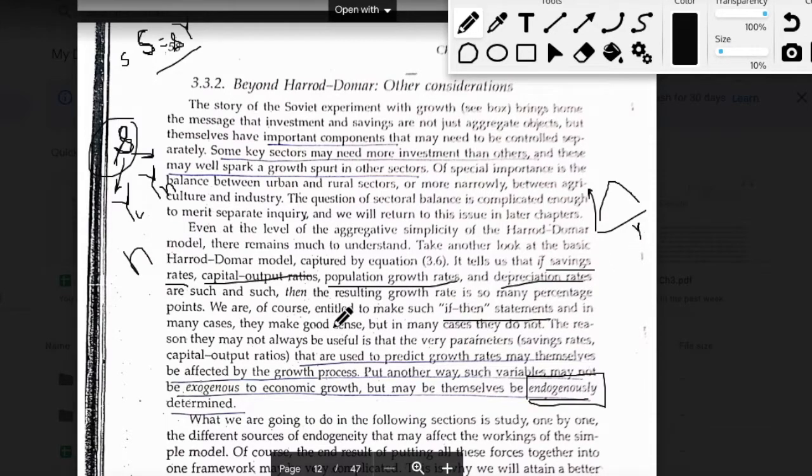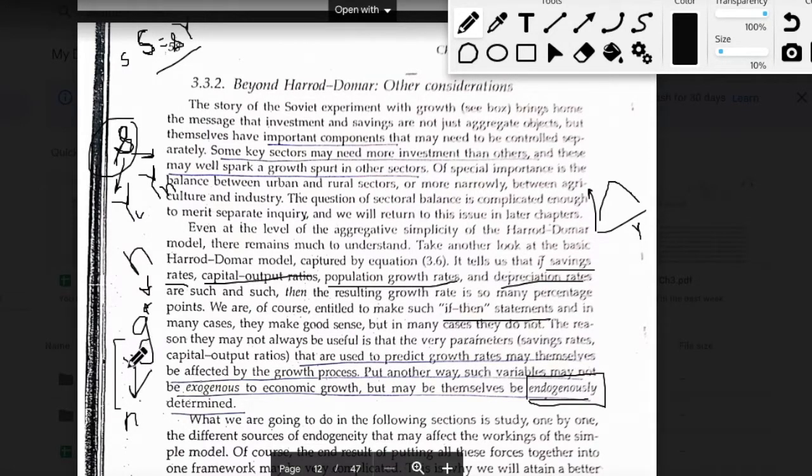So again, we are missing out on the point that as a change in population growth rate induces a certain change in the income growth rate, this change in income growth rate will further induce a change in the population growth rate. And that link is being missed out in this model. So this will change g, specifically g star, and then this will further change the population growth rate.